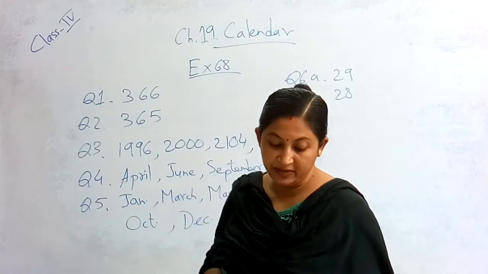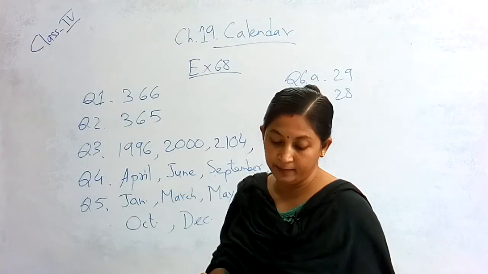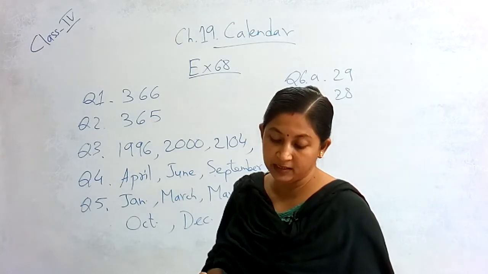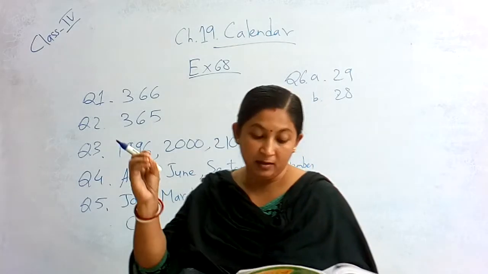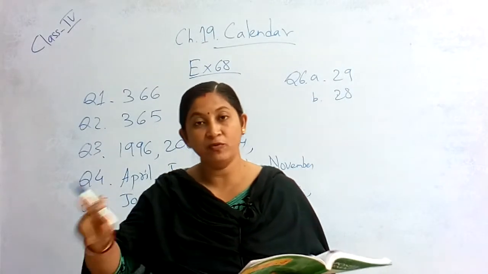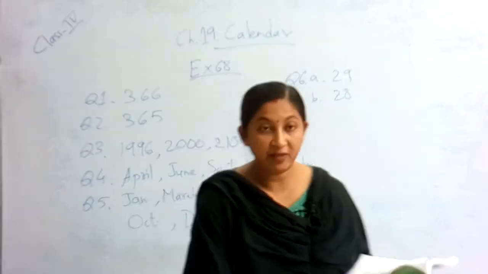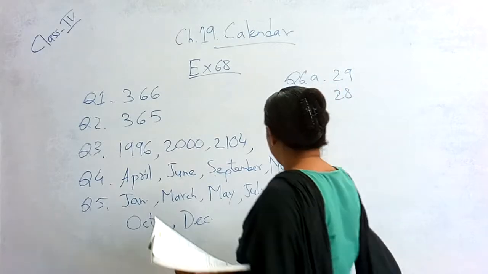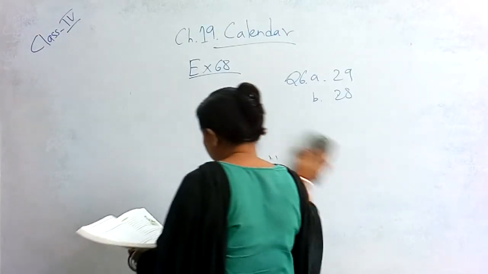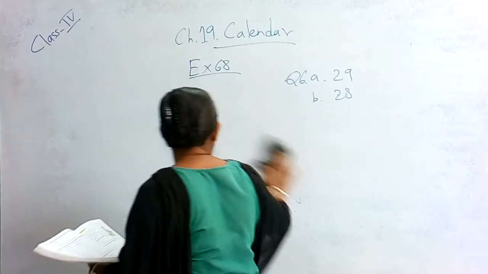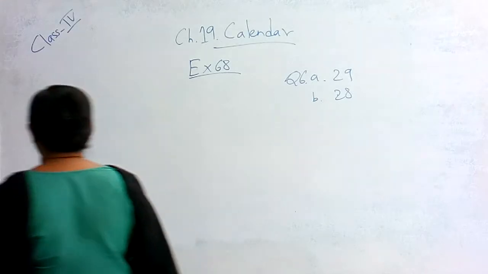Now see question number 7. In a certain year, on 3rd December, it was Sunday. On what other dates that month does Sunday fall? That means on 3rd December it was Sunday. Now you have to count what date the next Sunday will be. So you have to count it. You will just add 7 to the number to get the next day.